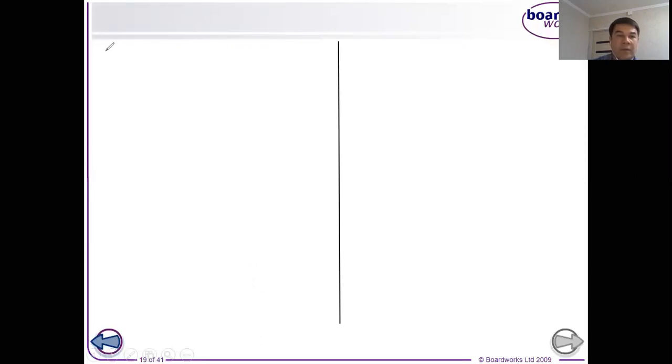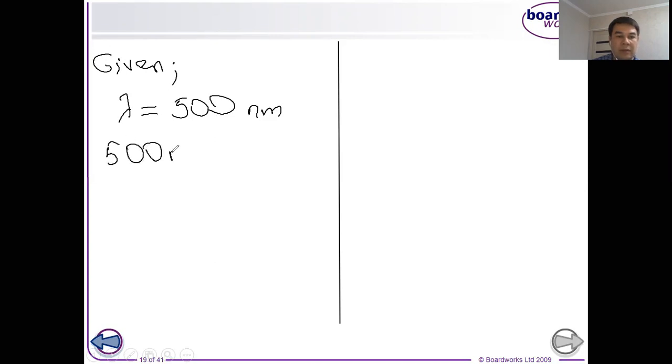So first, let's write what's given for our example. Again, we have the wavelength equal to 500 nanometer. Dear students, pay attention to the unit. We have to convert it into meter. 500 nanometer, if we convert it, will be equal to 5 times 10 to the power of minus 7 meter.